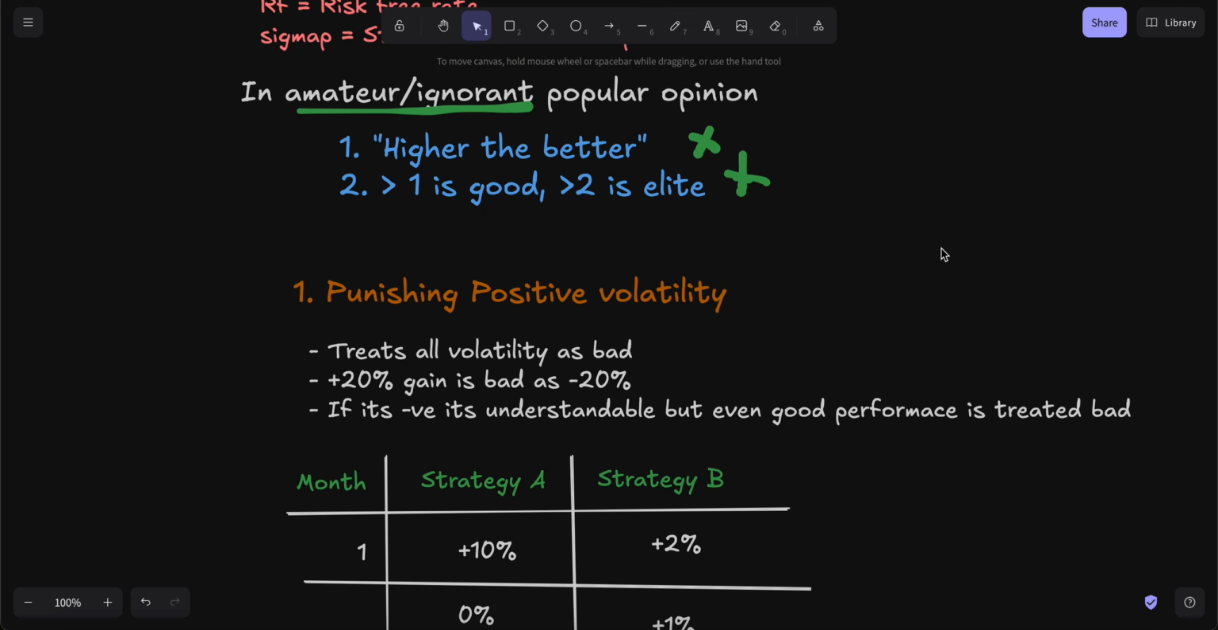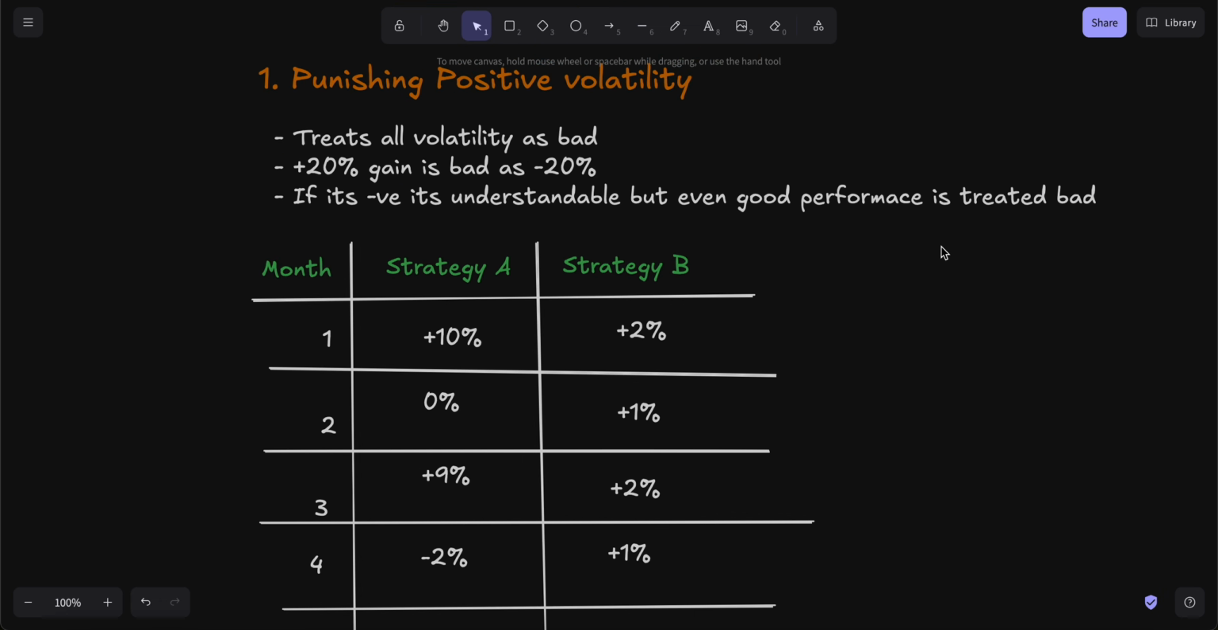The first problem is that it punishes positive volatility. It treats all volatility as bad. There are strategies with good performance, for example plus 20%, and then sometimes a strategy has minus 20% on a monthly return. The Sharpe ratio is not good at distinguishing that. It says plus 20% is as bad as minus 20%. If it's negative, it's totally understandable. But if good performance is treated as bad, that's not a good quality to have in a formula.